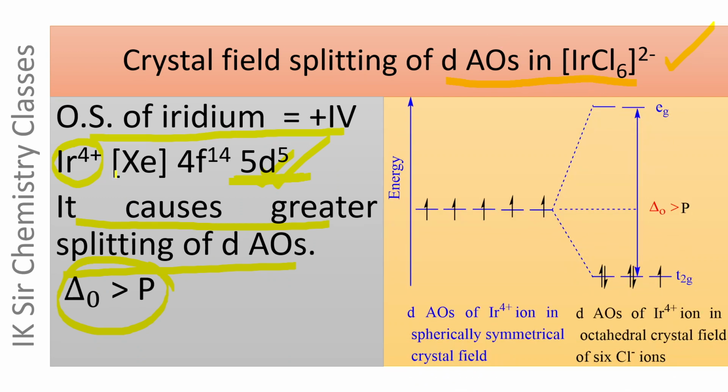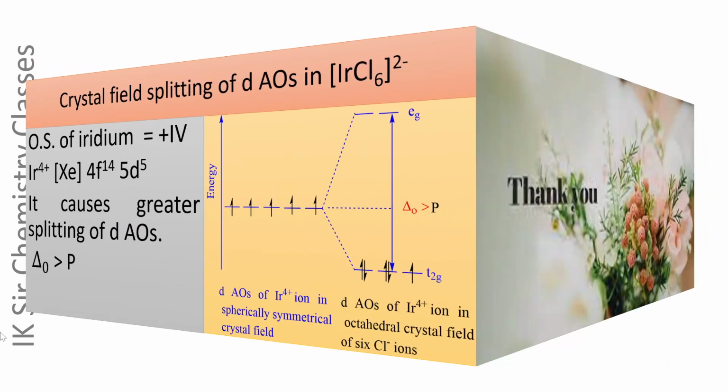In this case, iridium 4+ ion contains 5 valence electrons, and these electrons occupy t2g set of orbitals. Because delta O is greater than pairing energy, Ir4+ contains 5 unpaired electrons, while this complex ion contains only one unpaired electron, and hence it is a low spin octahedral complex.